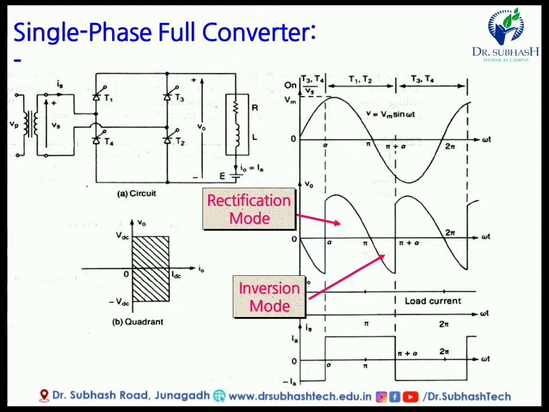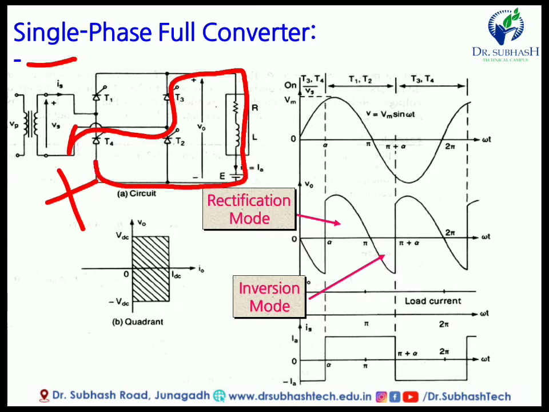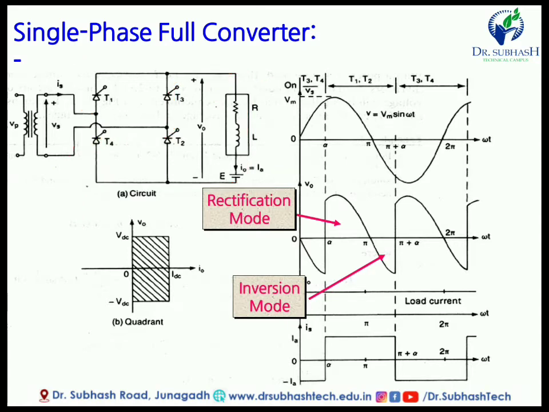Now in the negative half cycle, this terminal becomes negative, this terminal becomes positive, and T3 is on. So the path of current is like this: battery, then T4 is here. So our path is completed, the current will flow on this path, and we will get some voltage and current over here. So in the positive portion T1 and T2 are on, and in the negative half cycle T3 and T4 are on.